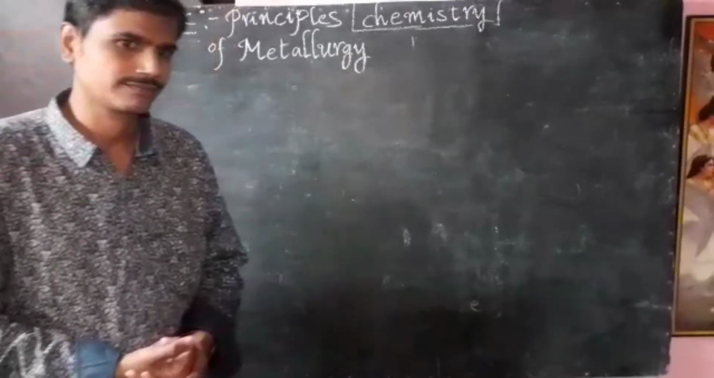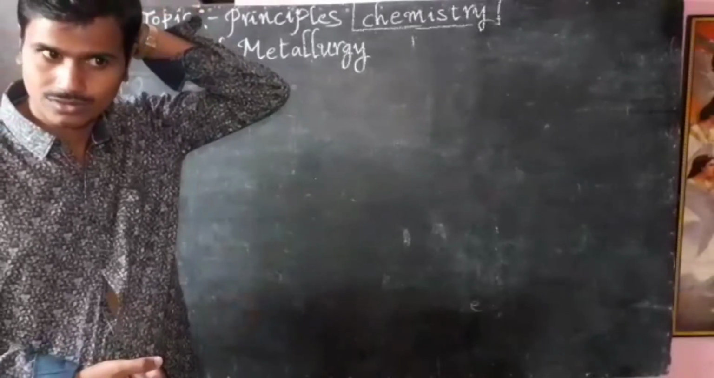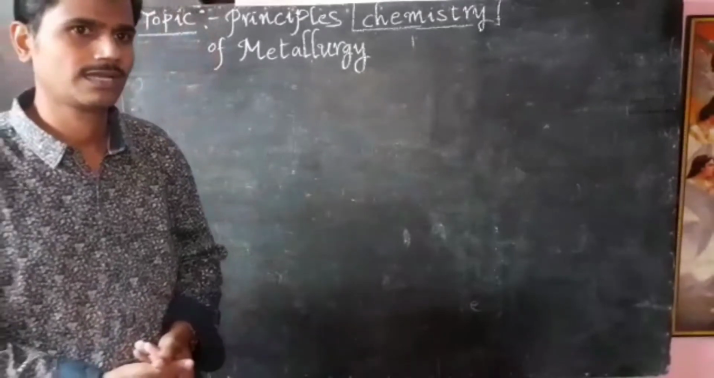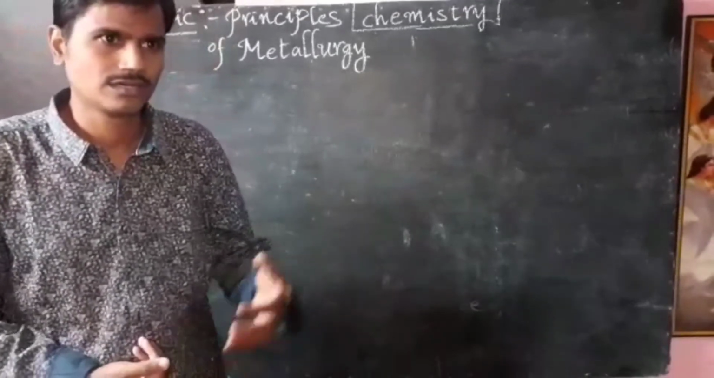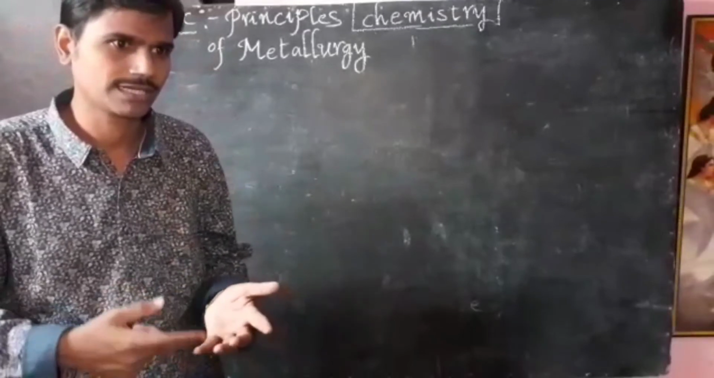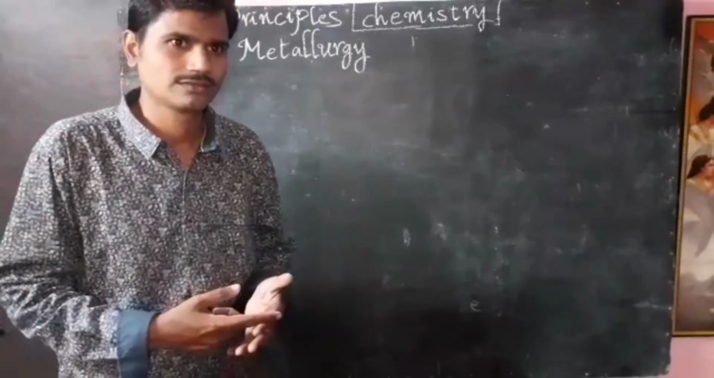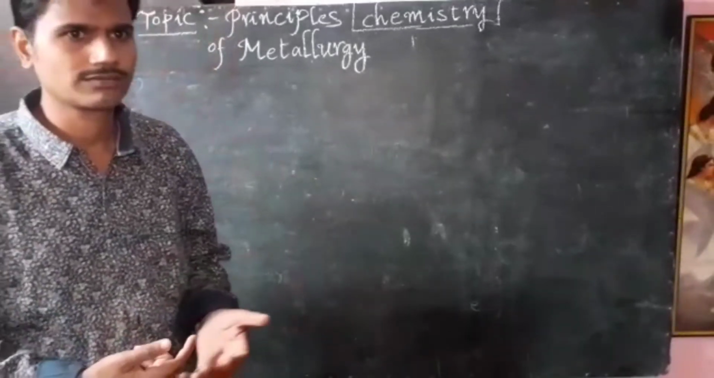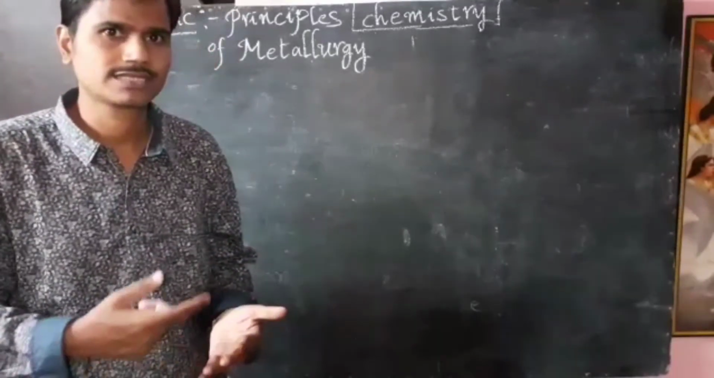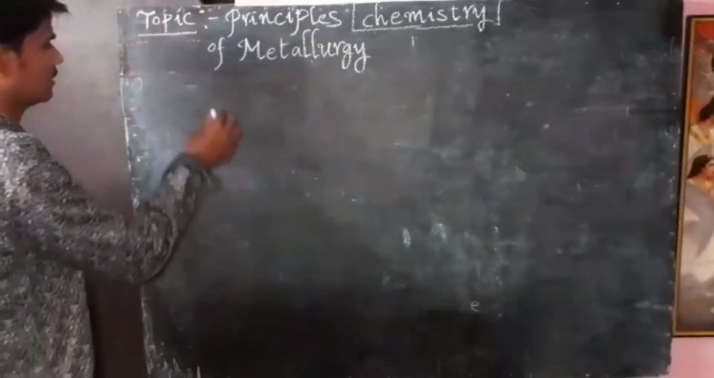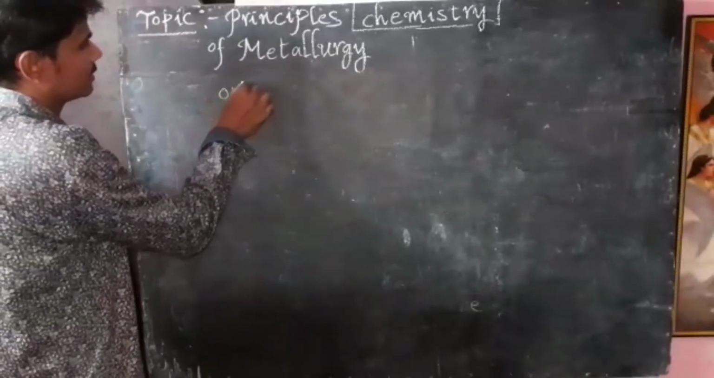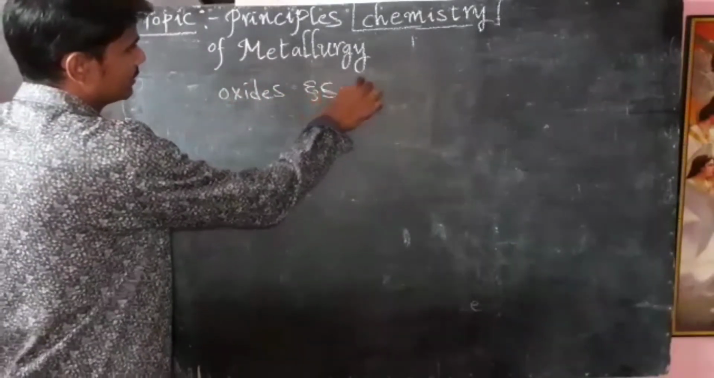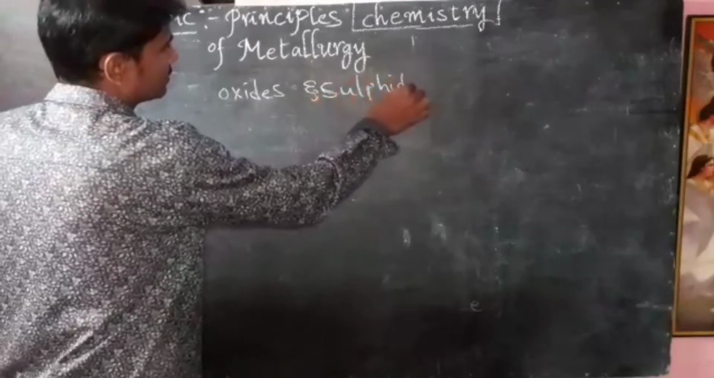First of all, we are going to discuss ores. In the last class you learned about some ores like bauxite, galena, cinnabar, horn silver, carnallite and rock salt. These are all ore names. Most of the ores are oxides and sulfides. So what are the examples for oxide ores?